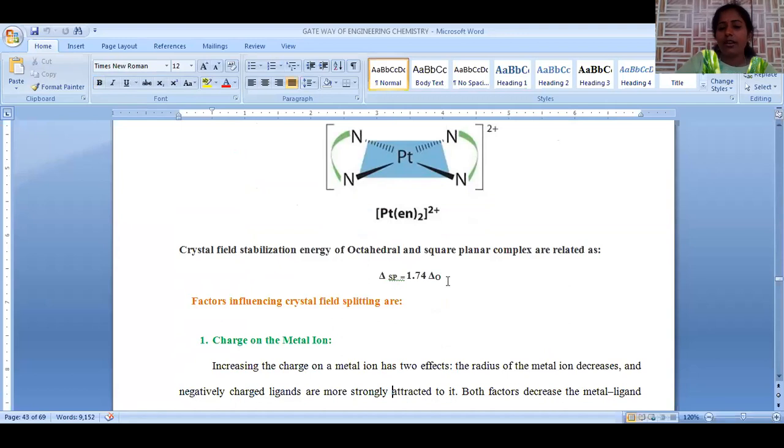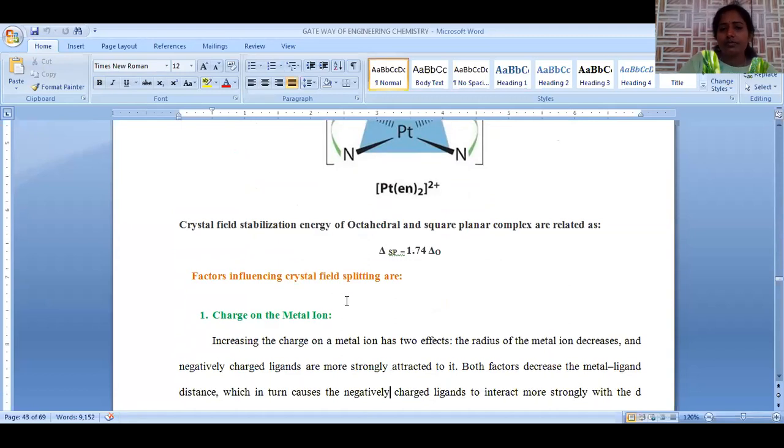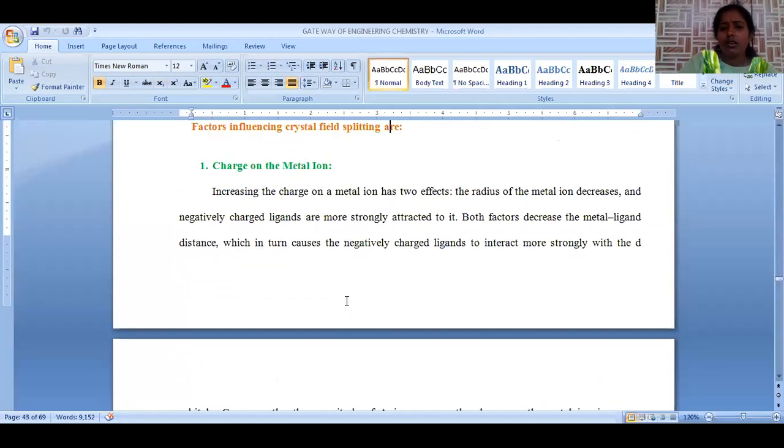interrelation between square planar and octahedral splitting. Delta square planar is equal to 1.74 delta octahedral splitting. So this is about the energy. Delta square planar energy is equal to 1.74 delta octahedral energy. So we discussed three types of energy splitting in the case of octahedral, tetrahedral, and square planar.